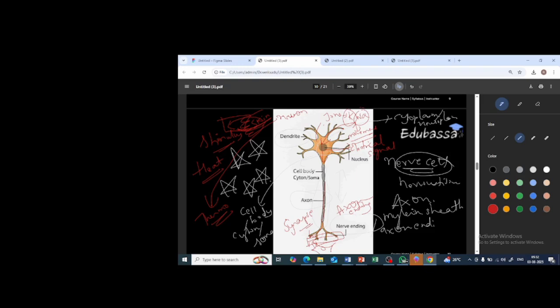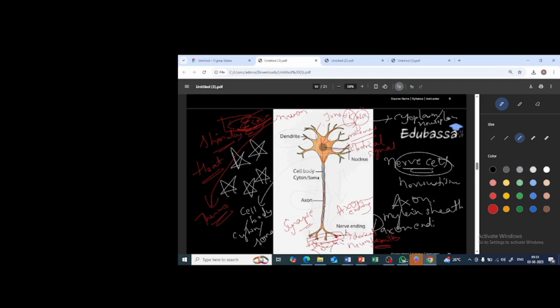It is because after reaching the nerve ending or the axon ending, the electrical signal will release chemicals. That chemical is called neurotransmitters. What do we call that chemical? Neurotransmitters.